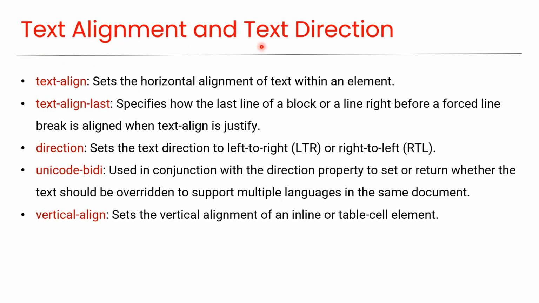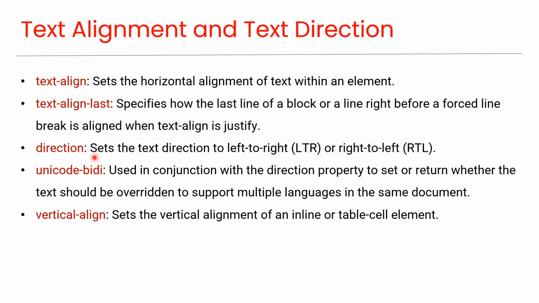Text alignment and text direction. Now we'll look at some text alignment and text direction properties. Text align: sets the horizontal alignment of text within an element. Text align last: specifies how the last line of a block, or a line right before a forced line break, is aligned when text align is justified.